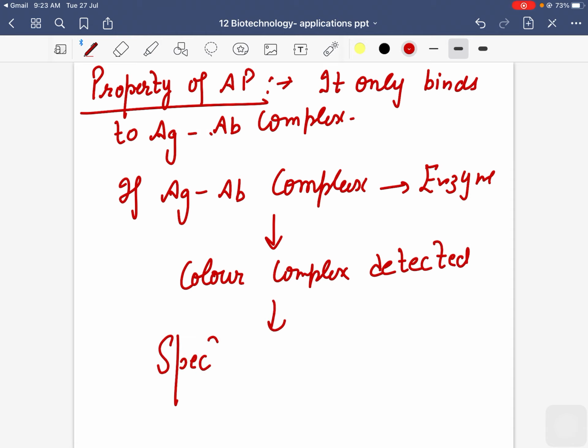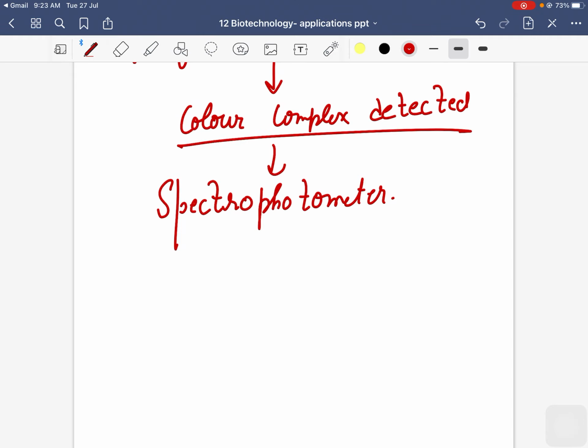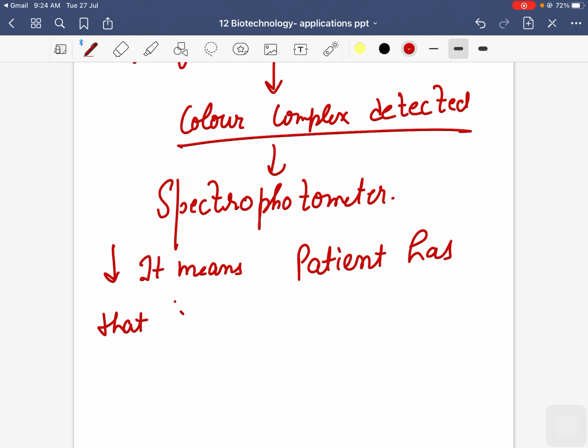Called spectrophotometer. If this colored complex is detected, what does it mean? It indicates that the patient has that pathogen or disease, and vice versa.